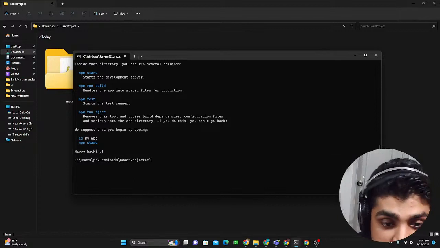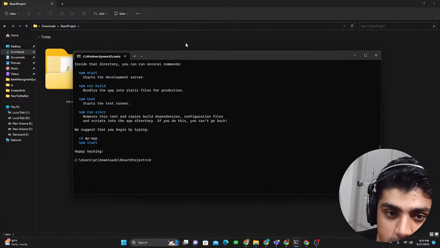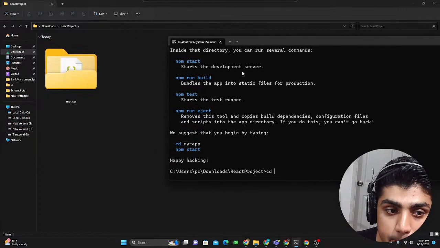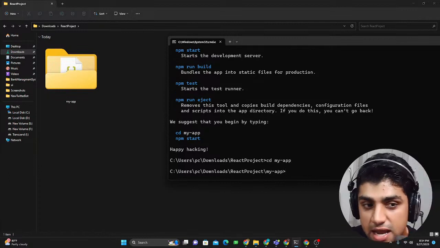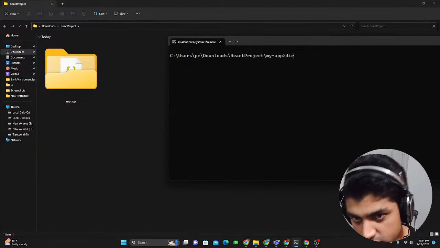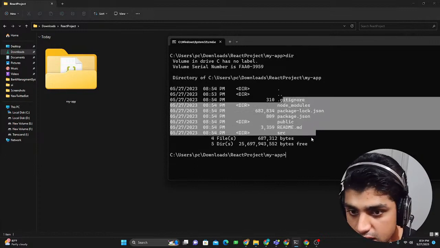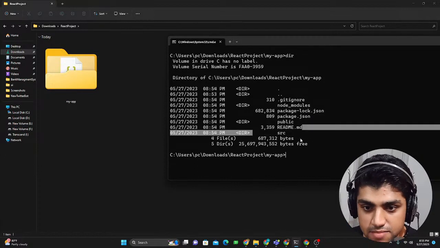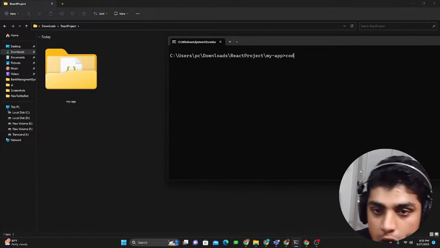What we do now is go one step inside this directory with cd, and once we go cd my app, we're inside of this folder. If I do dir, I have these different files and folders inside. So we have a public folder and readme.md. I don't care what these are, you just have to go with the flow.